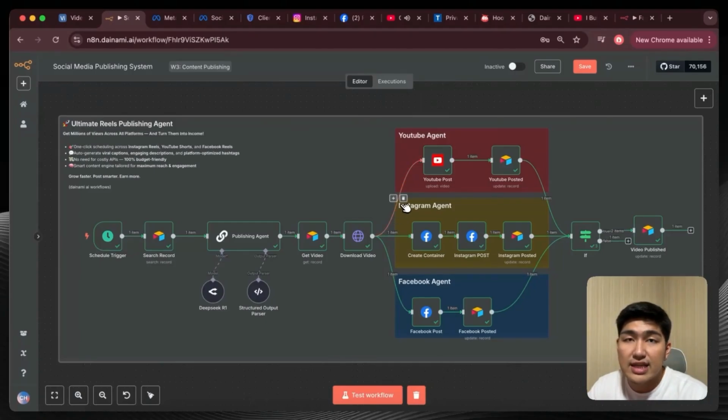And then you move into the second part of it where you pass into these 3 different systems, the YouTube system, the Instagram system, as well as the Facebook system, allowing us to upload our videos into these 3 different platforms. Once that is done, it will update the Airtable as well to tell us that these posts have been posted, and then at the end of it, it will update the Airtable to let us know that this video has been posted onto all of these different platforms. So you can look over here in my Airtable.